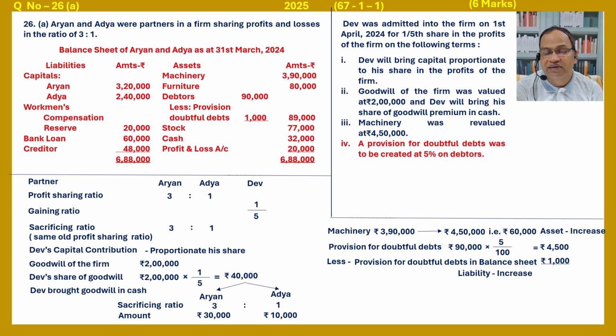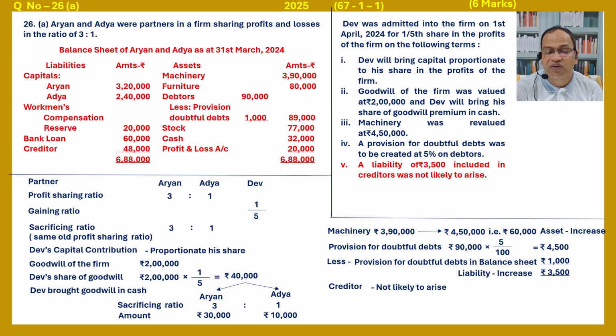So liability increases by 3,500. Next, a liability of rupees 3,500 included in creditors was not likely to arise. So it is a liability decrease, creditors decrease by 3,500.